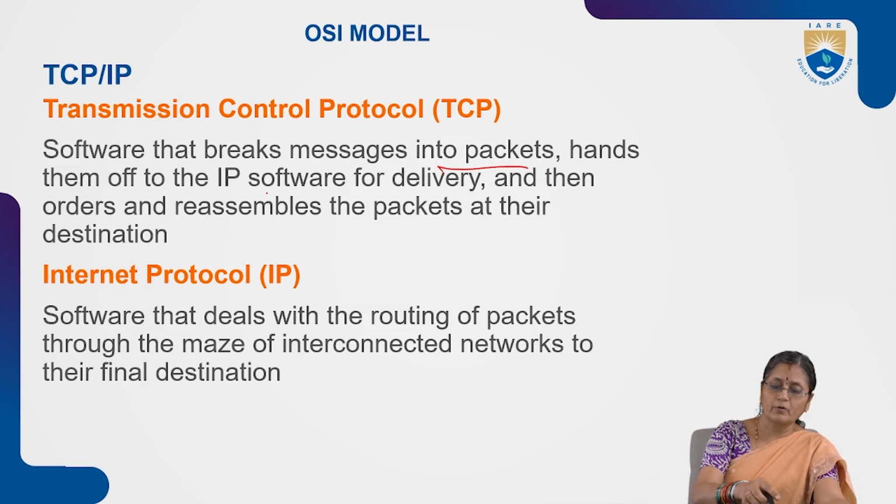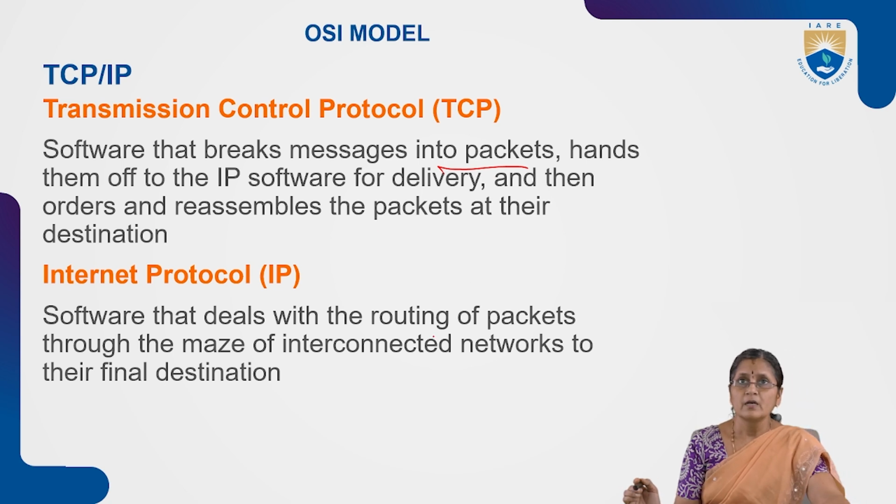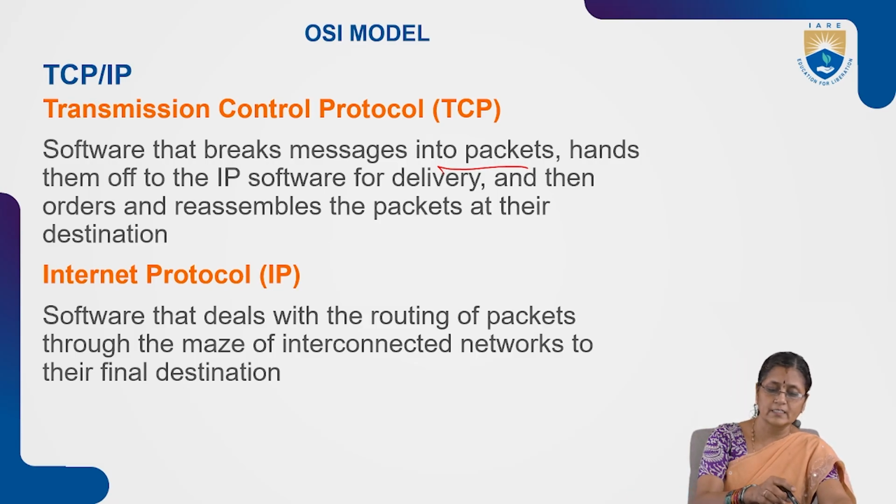The Internet Protocol software, for the next layer, orders and reassembles the packets at their destination. All these packets contain the details of the destination address and source address, so it will forward them to the destination.